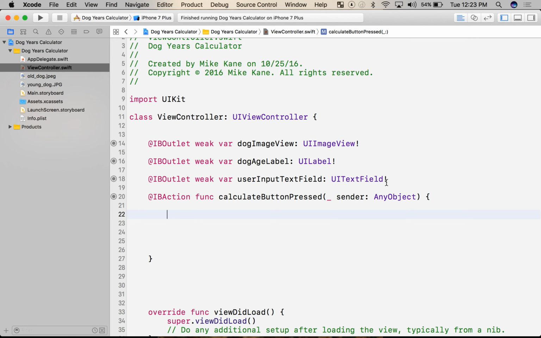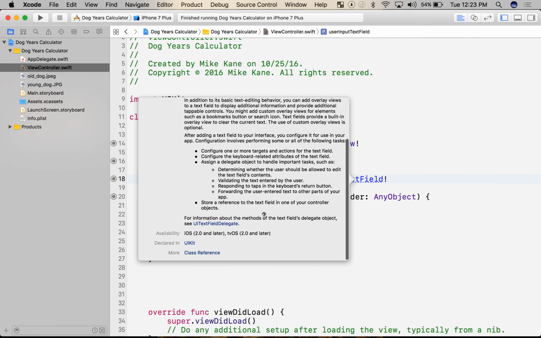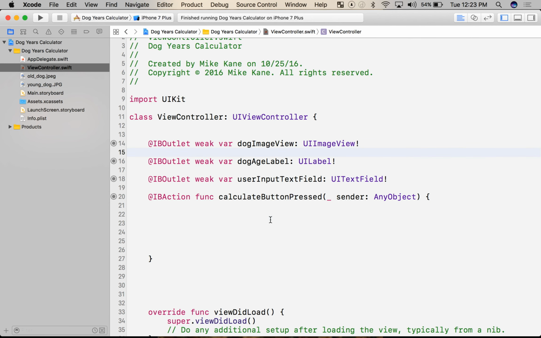Now, if you play around in the Apple documentation, or, cool trick, hold the Option key, you'll see it turn into a question mark, and I hover and I click. It'll give me all this info about this here, and I can read up on it. Well, I know from experience that the user's data is going to be contained in this text field's .text attribute. Think of it as like a pocket on that object here.